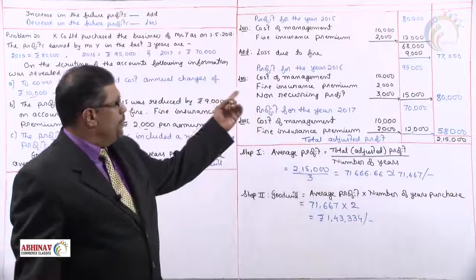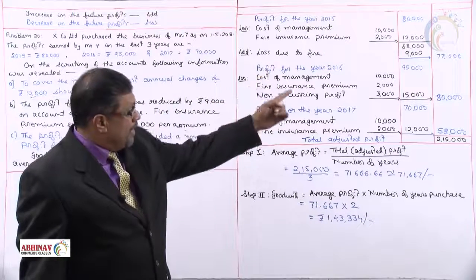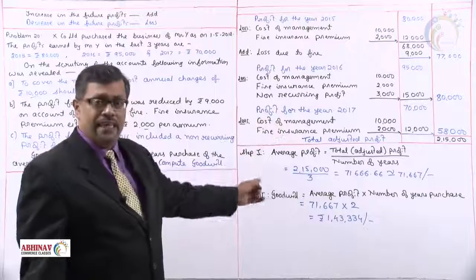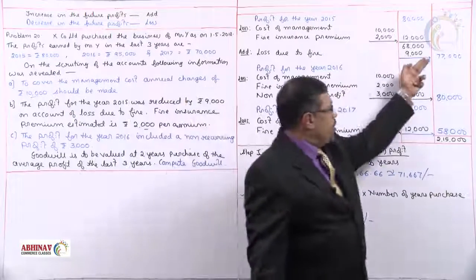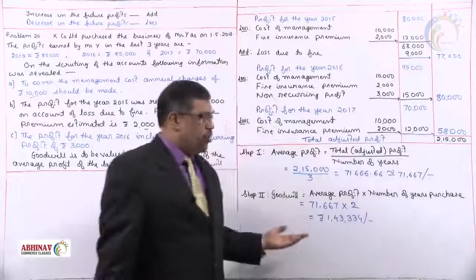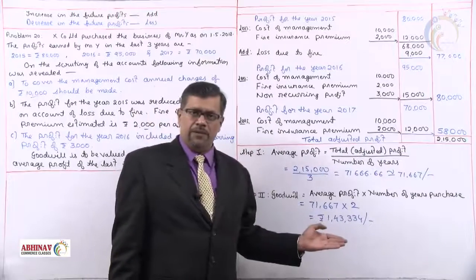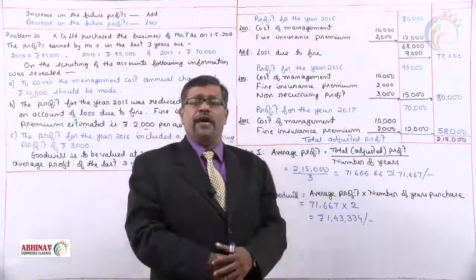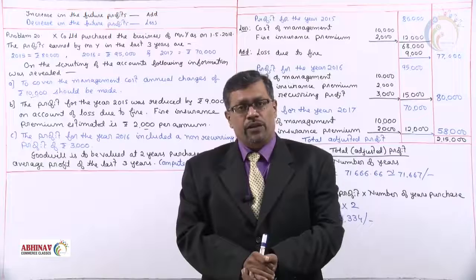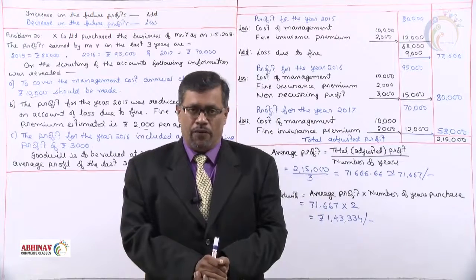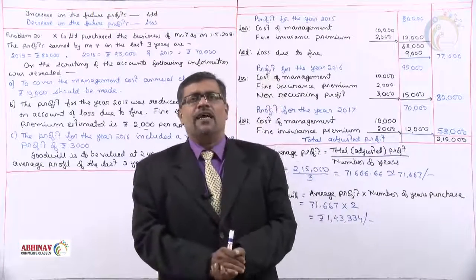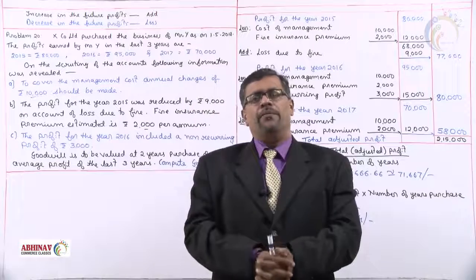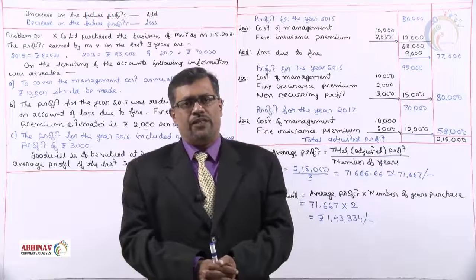Adjustments to the profits have been done. Looking at the adjusted profit, then we decide simple or weighted average. Here the profits are not increasing nor decreasing, so it goes for the simple average method. In this session, we have seen how to give effect to the adjustments to the profit by solving problem number 20. In the next session, let us solve one more problem on these adjustments to the profit. Thank you.